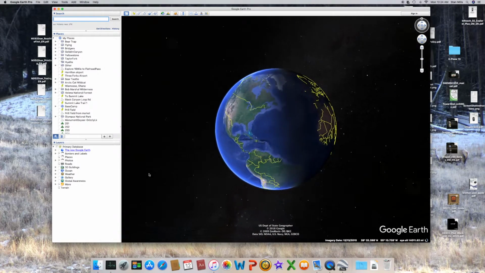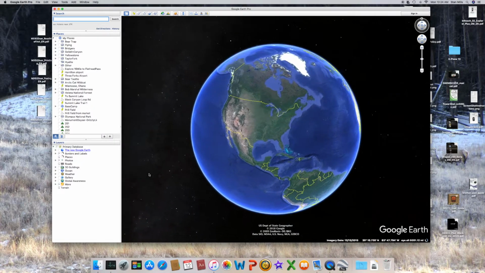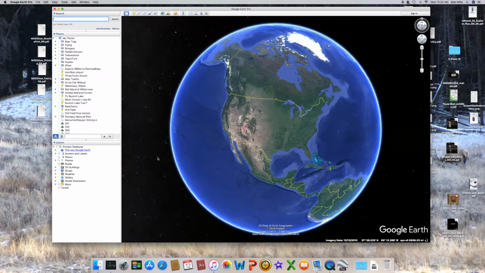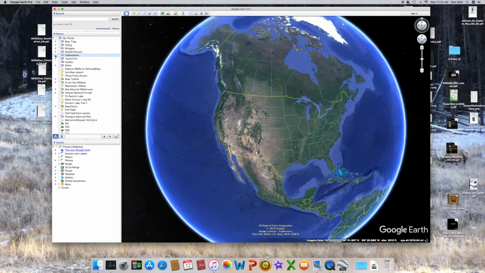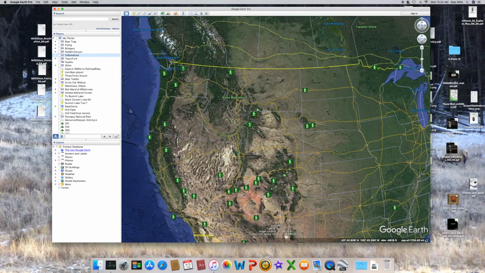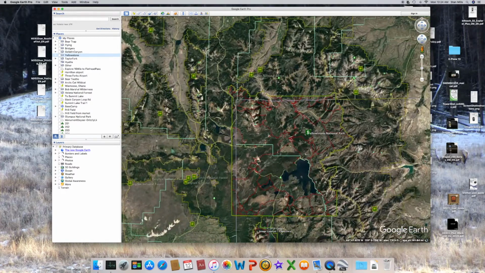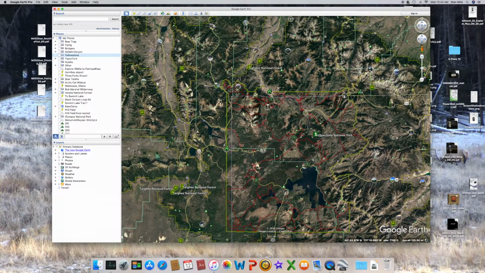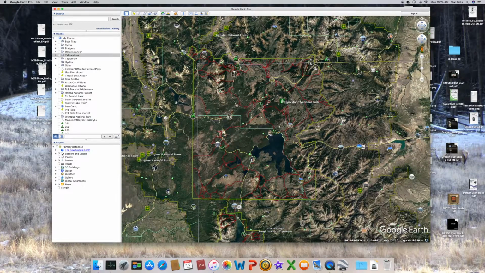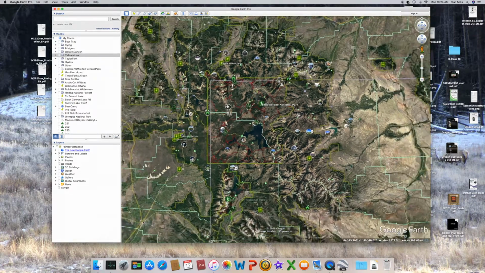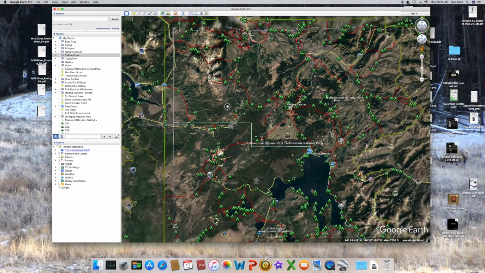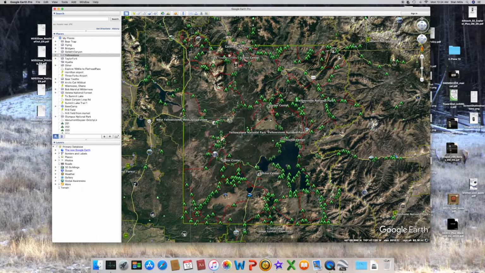And I've already got a bunch of routes and things in there, so I'll just click on my Yellowstone folder here to center my map on Yellowstone. And you notice how all the trails in Yellowstone are highlighted in red, along with the campgrounds.